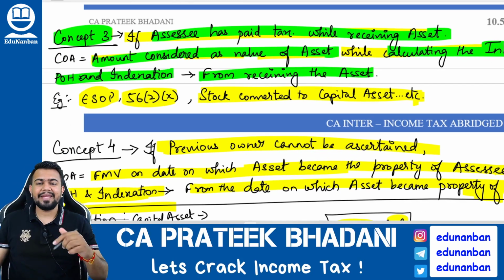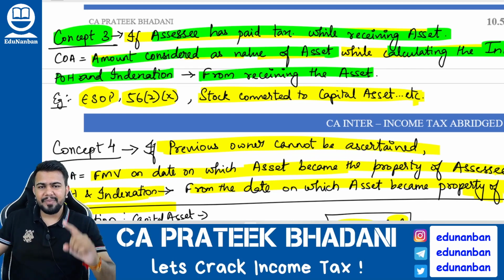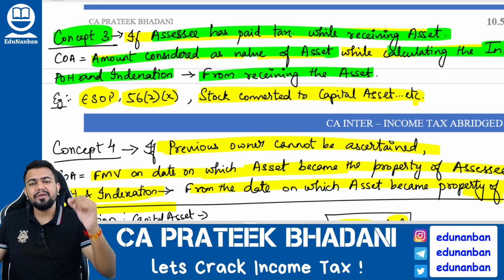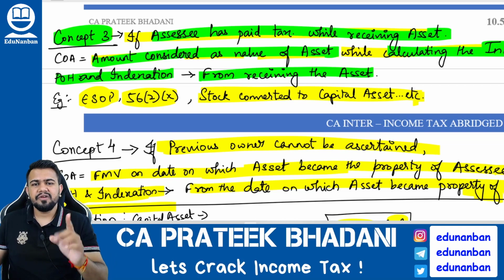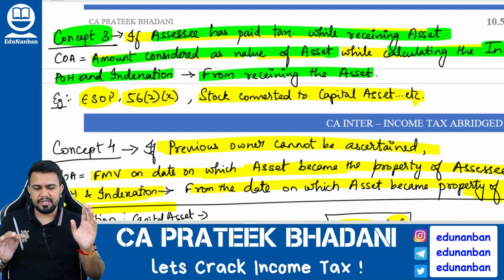So for example, I gave you an example of ESOPs, correct? When an employee is receiving the ESOP, he will pay the tax under the salary head of income as perquisites, correct? To calculate the perquisite, the fair market value of the shares that was taken will become the cost of acquisition of the shares in the hands of the employee for future calculation.